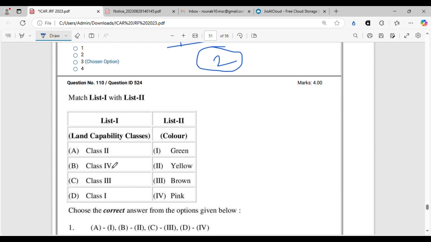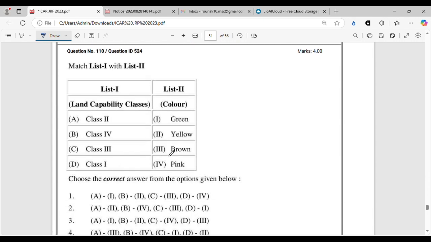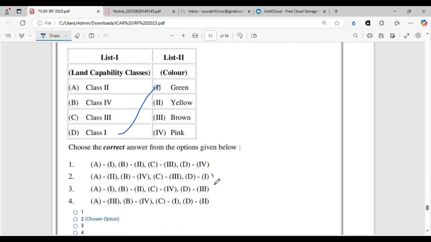So this question is from land capability classification and their respective corresponding colors. So we know class 1 is denoted by green. So D is 1, and there is only one option with D1. So we have already got our correct answer, that is 2. For this question, there is no concept involved. You just have to memorize all the colors from the standard textbook, preferably from the ISSS, Indian Society of Soil Science textbook. In the new version, you will find the colors, and you should definitely check it for all types of competitive exams, as this is a very common and very popular question, mostly asked by the examiners.